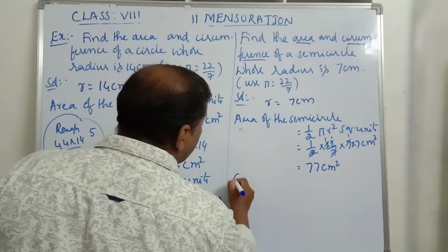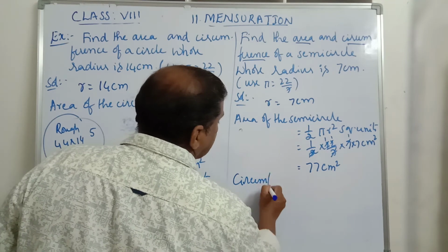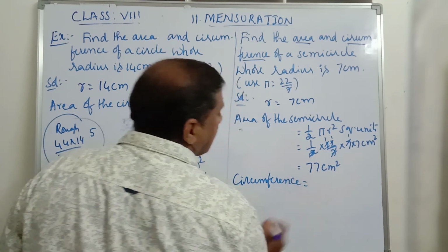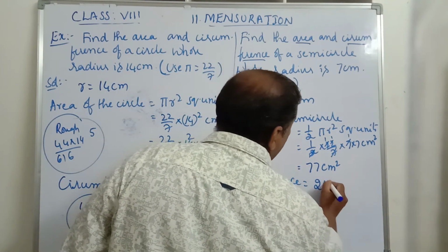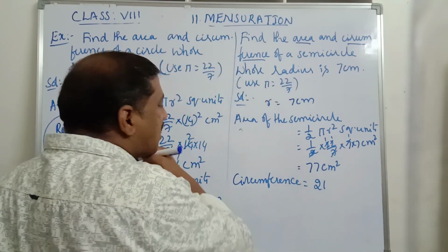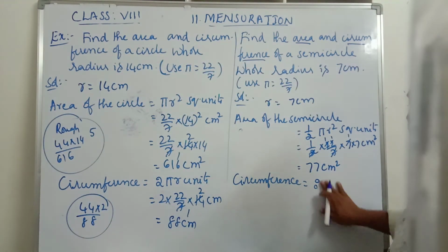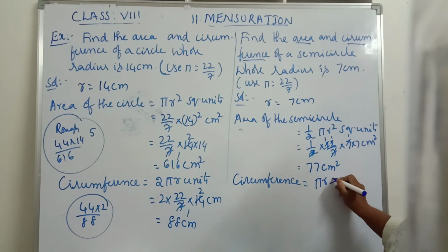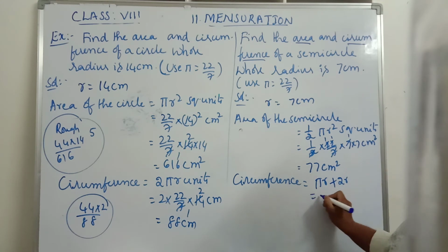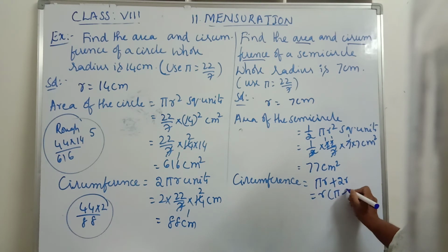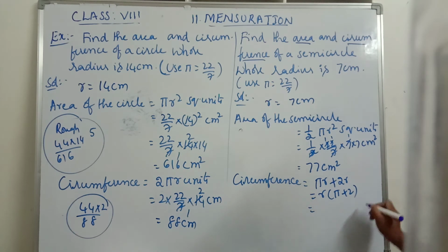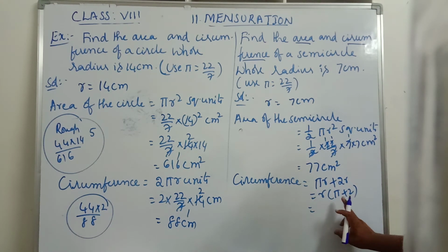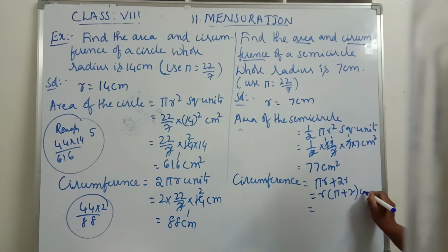Now circumference of the semicircle. Circumference of the semicircle, what is the formula? It is pi r plus d, that is pi r plus 2r. Take r common, then we get r into pi plus 2 units.